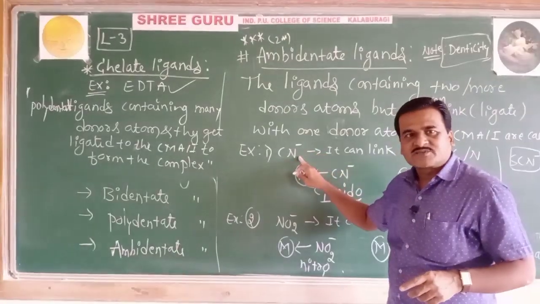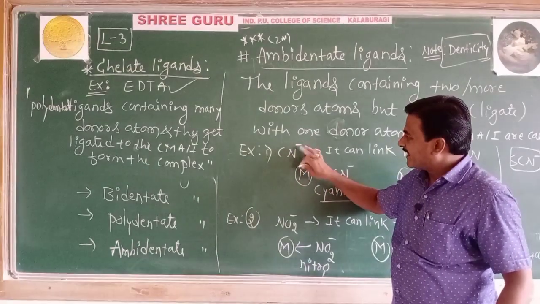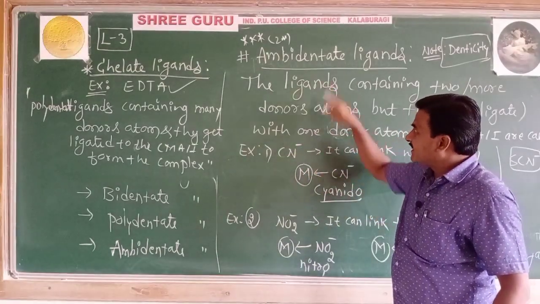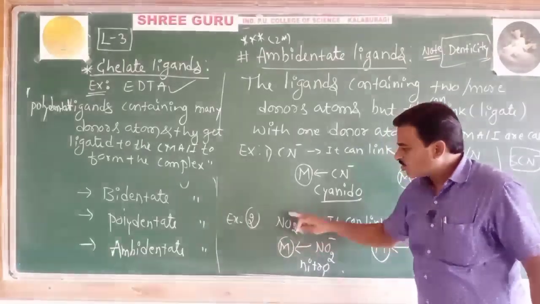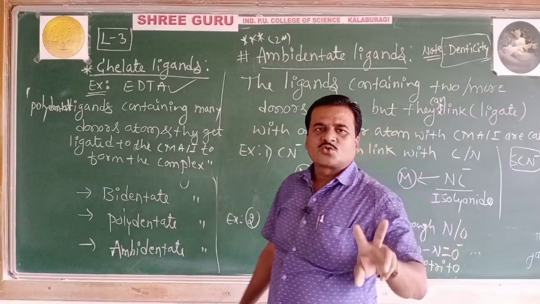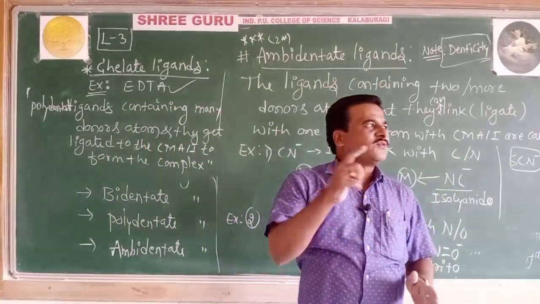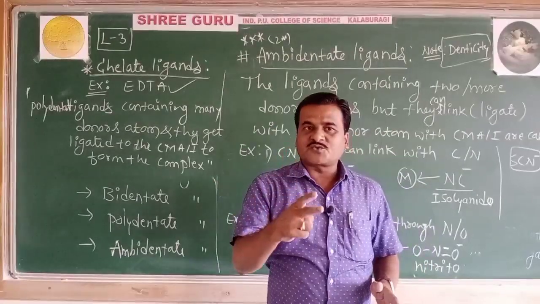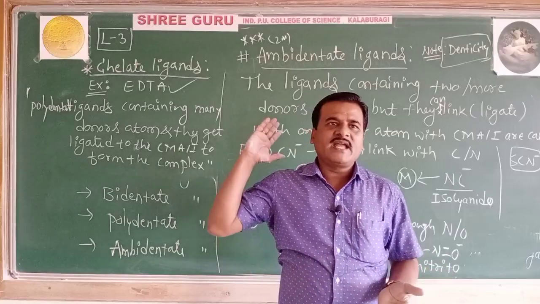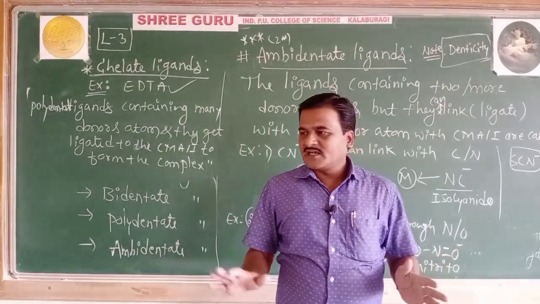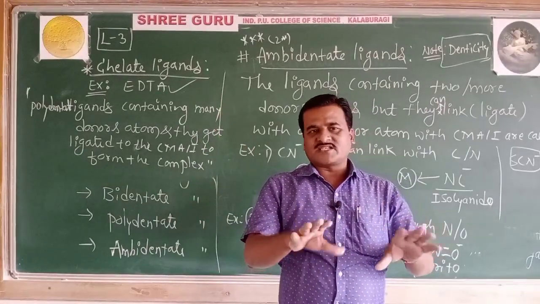And if I take CN minus, though there are 2 donor atoms, only one can link at a time, therefore it is monodentate. It is a negative monodentate ligand. If I take NO2 minus, there are 2 donor atoms, but only one links. If out of 2, only one gets linked with the central metal atom, then it is said to be ambidentate. Thus, I conclude with the ligand and its classification.